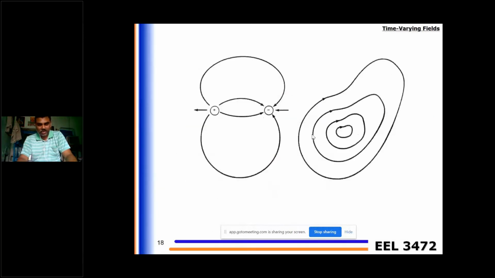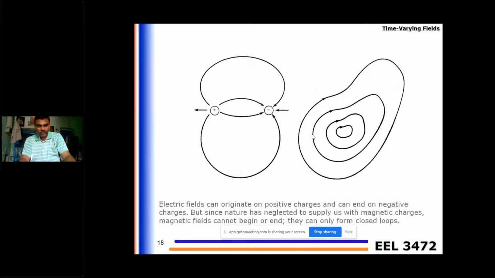And we can also express this, see here the figure. Electric flux lines are always in the radial direction from positive charge to negative charge, whereas the magnetic flux lines are always in circular loops. So the first figure represents the electric flux lines and the second one the magnetic flux lines. Electric fields always originate from positive charge and end at negative charge, and magnetic charges cannot begin or end, so they can only form closed loops.